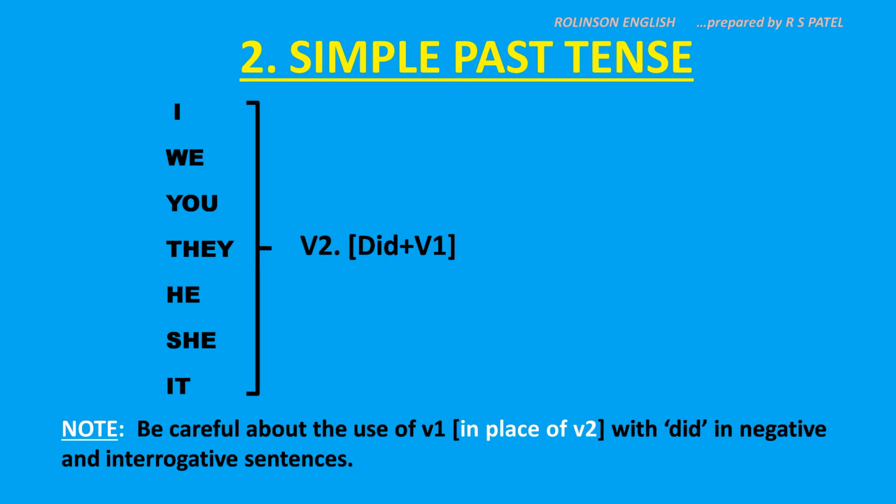That means when did comes in negative and interrogative, the main verb that is in V2 will automatically change to V1. So let us see it in the example.